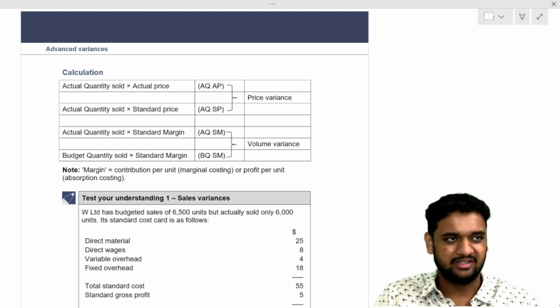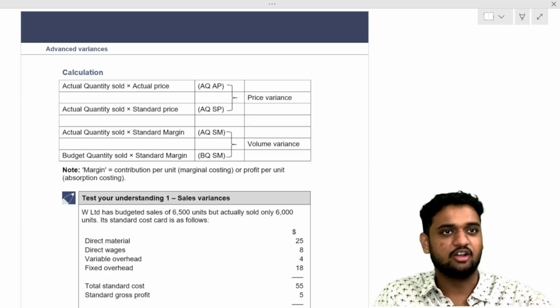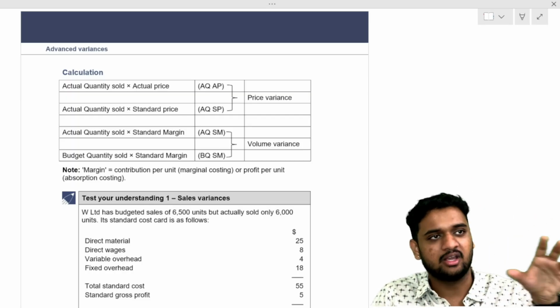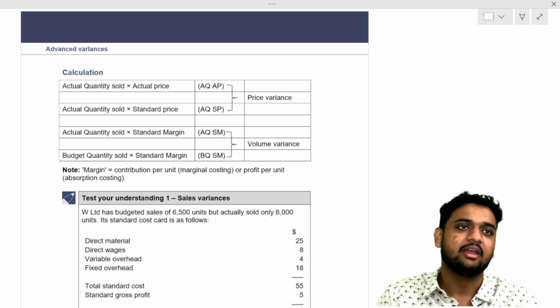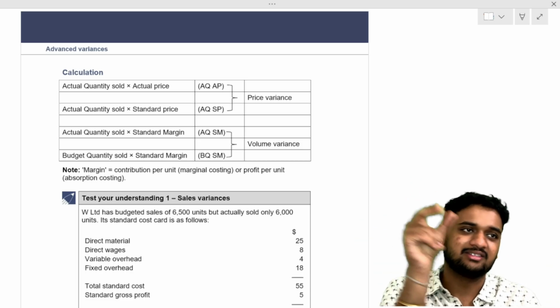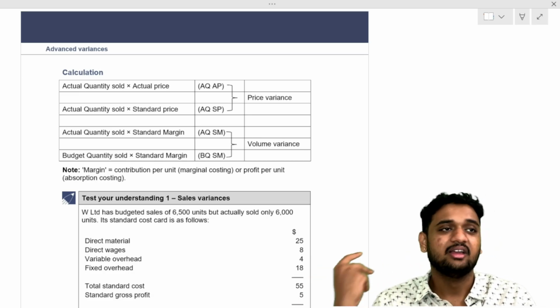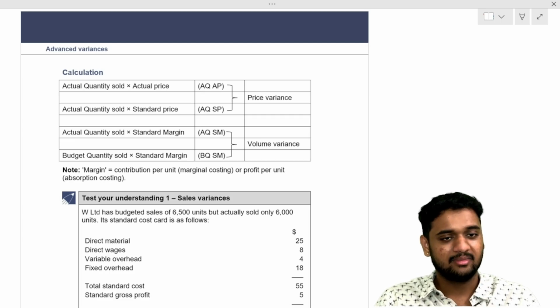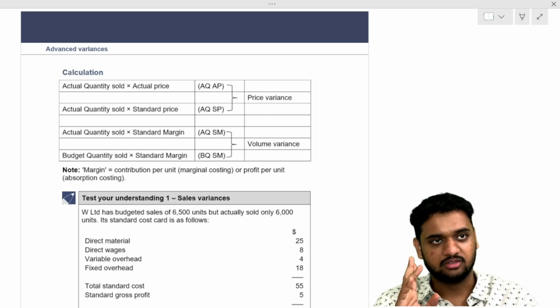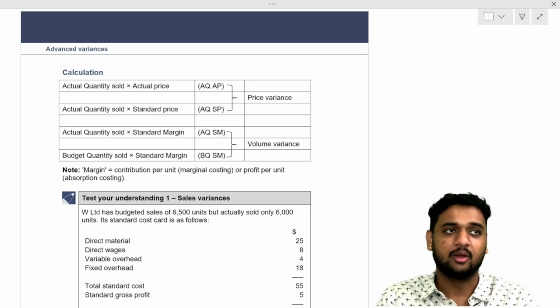Understood? In the question they'll give two things. Find out the sales variance using marginal costing method. Find out the sales variance using absorption costing method. If they tell you to use marginal costing method, instead of the standard margin, you take standard contribution. If they use absorption costing method, instead of standard margin, you take standard profit per unit. Understood? The second mantra is another. Be very careful. Standard quantity means standard quantity for actual, because the standard quantity is not there in the question. We have budget quantity which will be directly given to us.